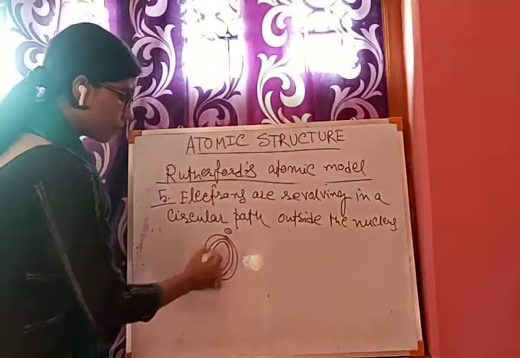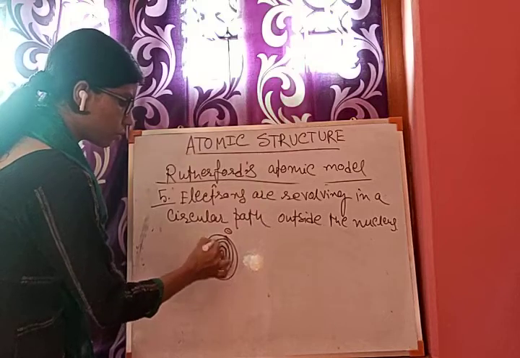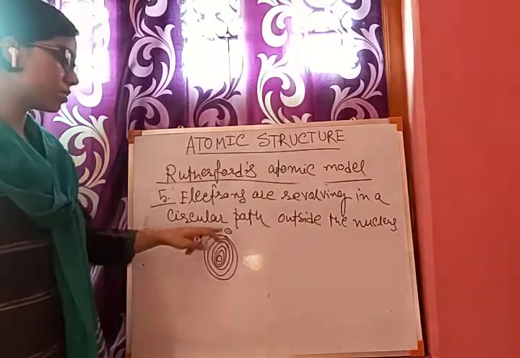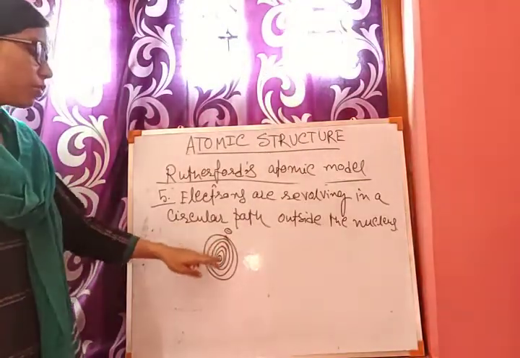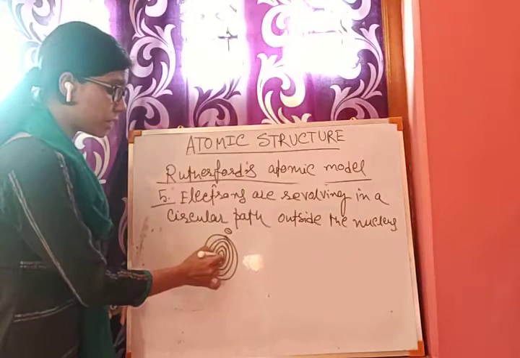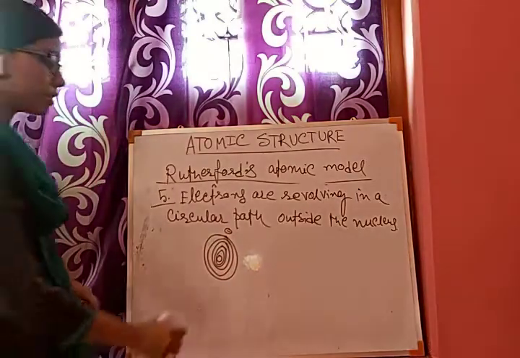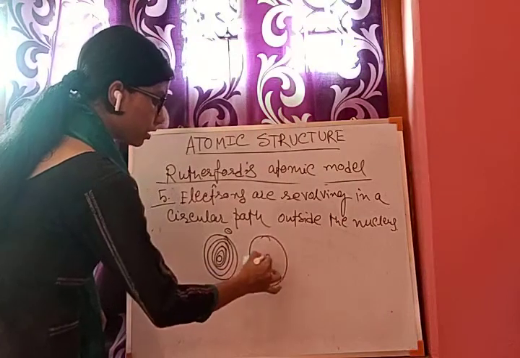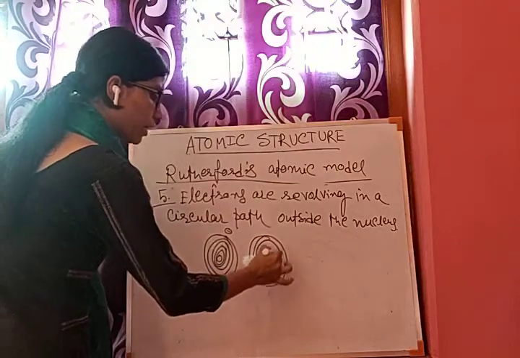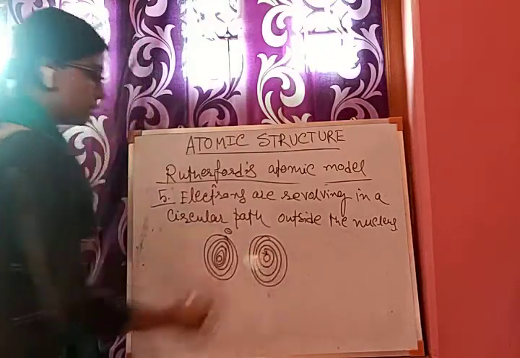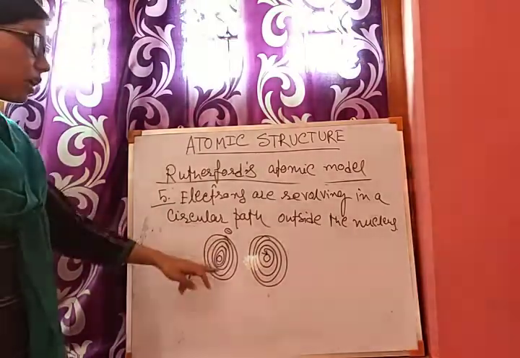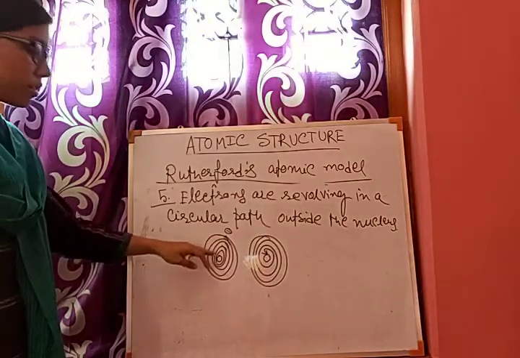So like this, the circular path is closing towards the nucleus. Whenever a charged particle is rotating in a circular orbit, it is losing its energy, emitting energy, and therefore the radius of the circular path is decreasing, and after some time it becomes very close to the nucleus. So we can say that when a charged electron is rotating around the nucleus, it goes towards the nucleus in a spiral path and falls over the nucleus like this. Due to the emission of energy, the radius of the circular path is continuously decreasing.